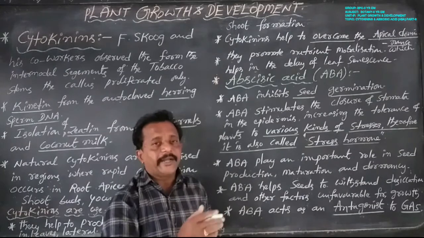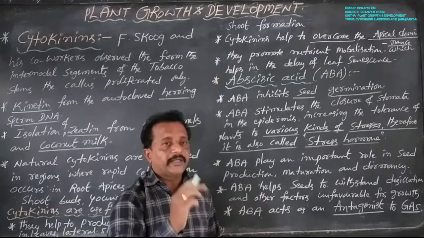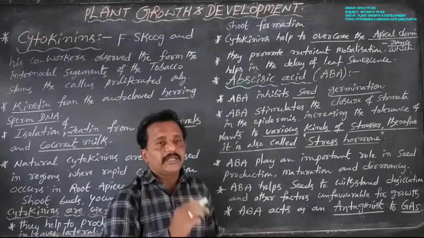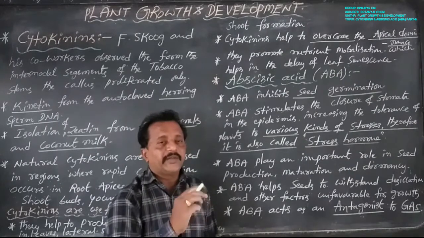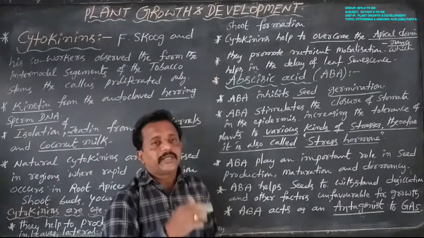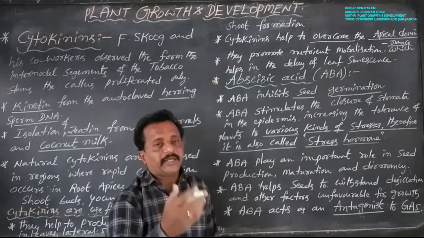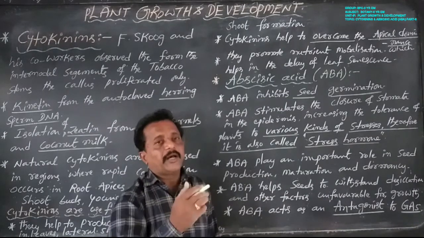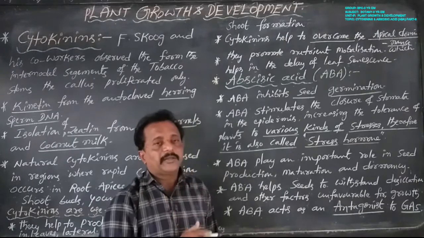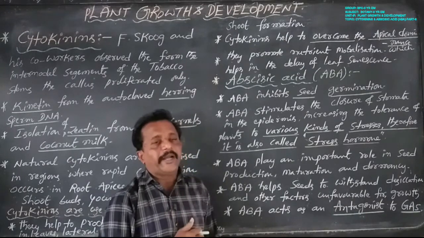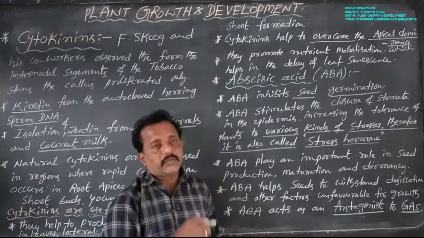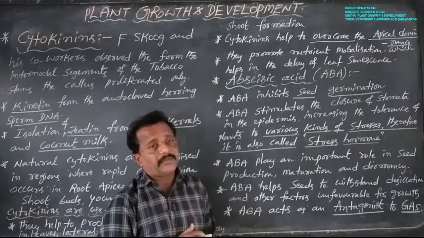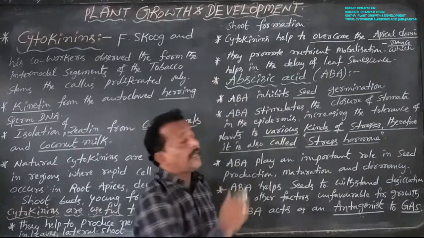In the mid-1960s, three research scholars isolated and chemically synthesized three different kinds of inhibitors. The first was inhibitor B, the second abscission II, and the third dormin. These three inhibitors were found to be chemically identical or similar, so they were combined under the name abscisic acid, or ABA.